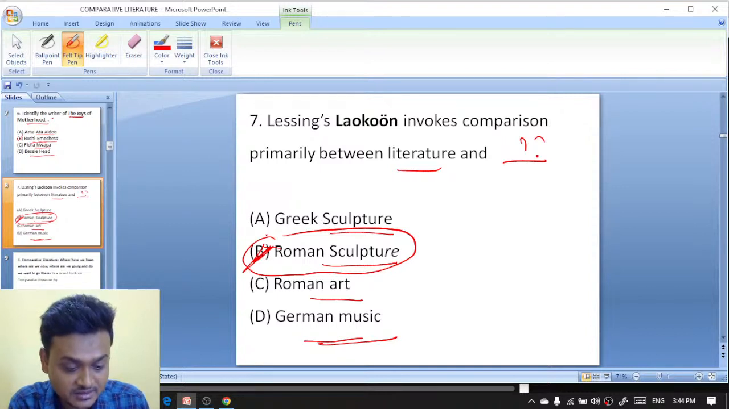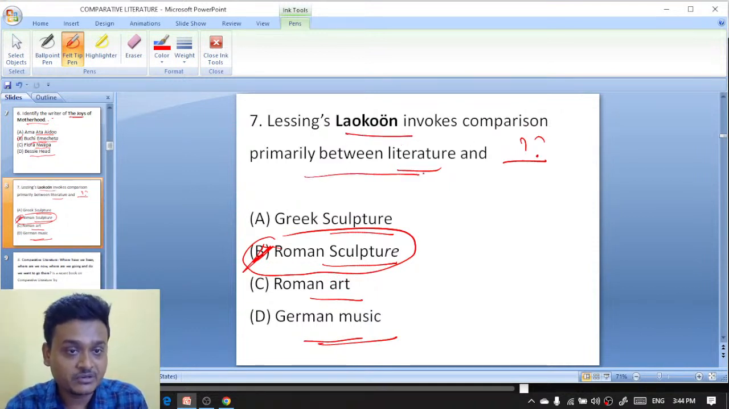Which one are you saying? Aditya Singh, that is number B. Roman sculpture. Yes, B is the right answer here. Lessing's Laocoon invokes comparison primarily between literature and Roman sculpture. Yes, right answer.